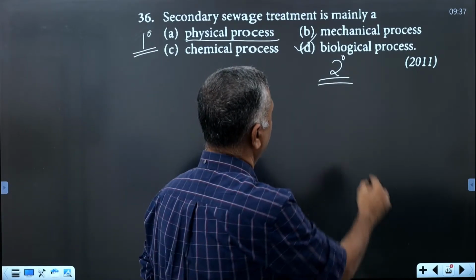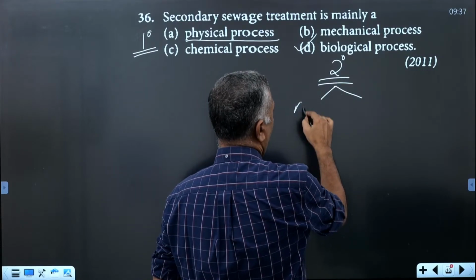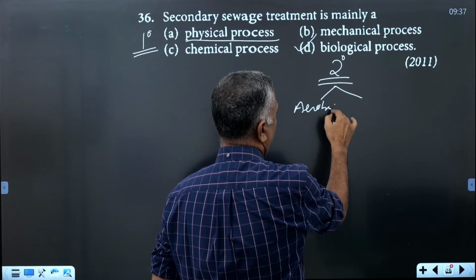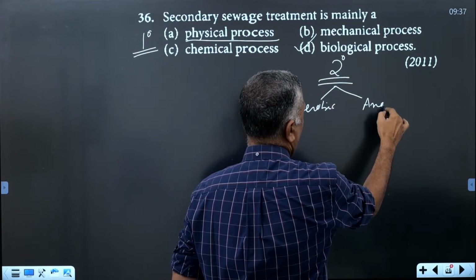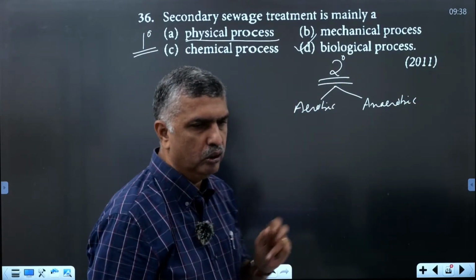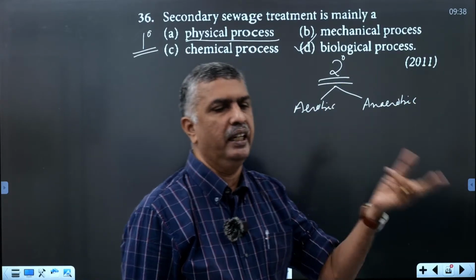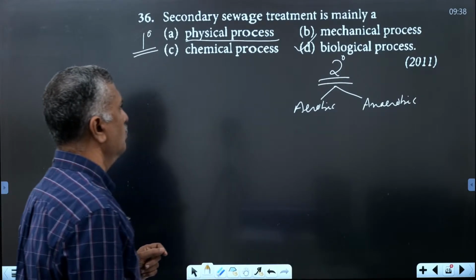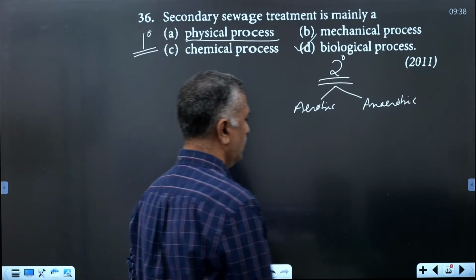And the secondary treatment consists of both aerobic and anaerobic processes, involving both aerobic organisms and anaerobic organisms. Okay. Then next one.